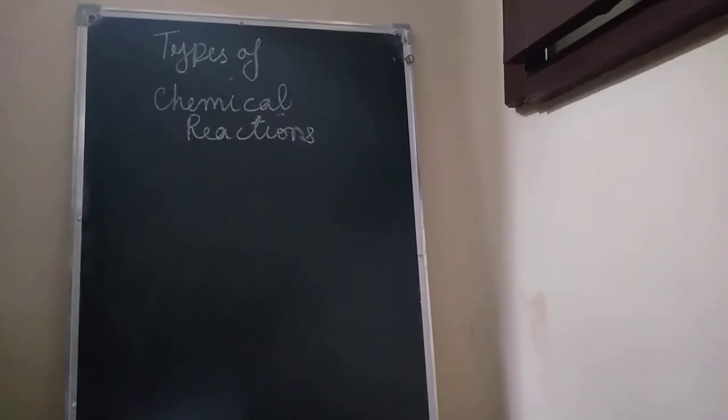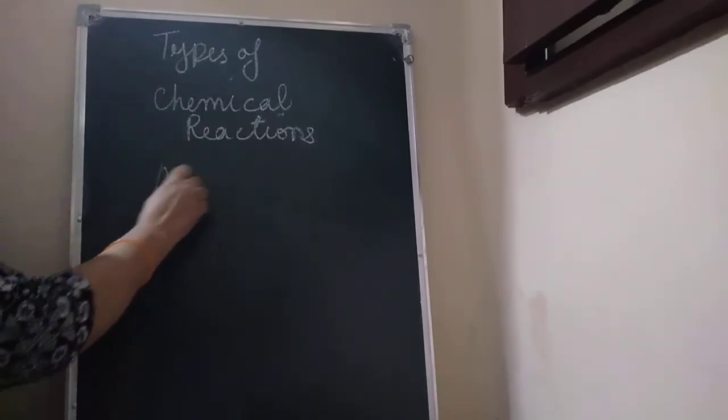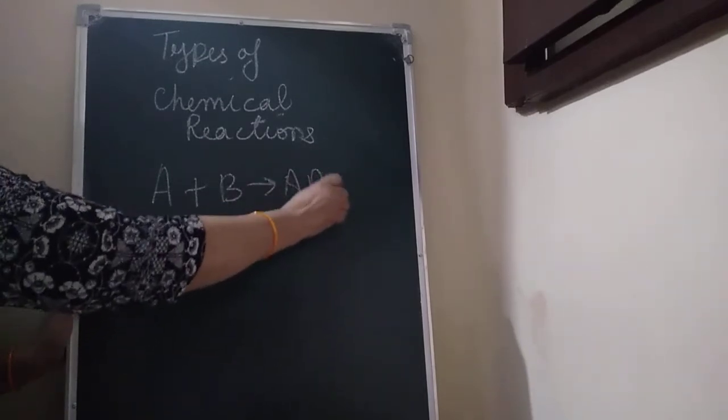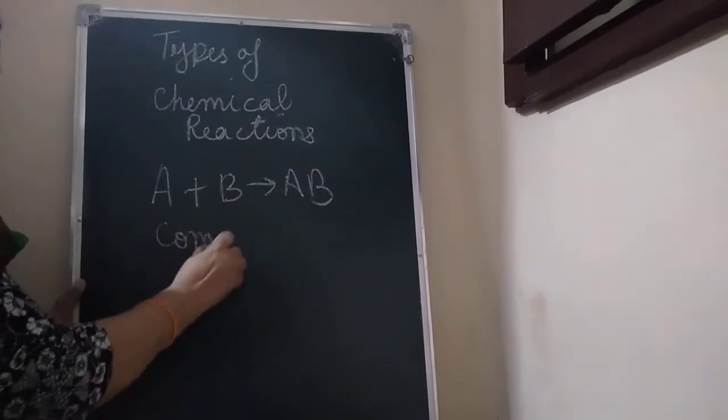What are they? First, the combination reaction. When a compound is formed from its elements or from simpler substances, the reaction is called a combination reaction. This is known as a combination reaction.